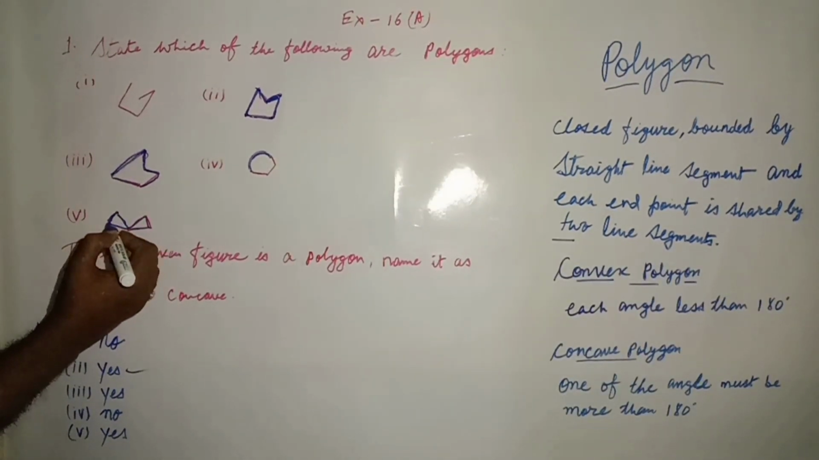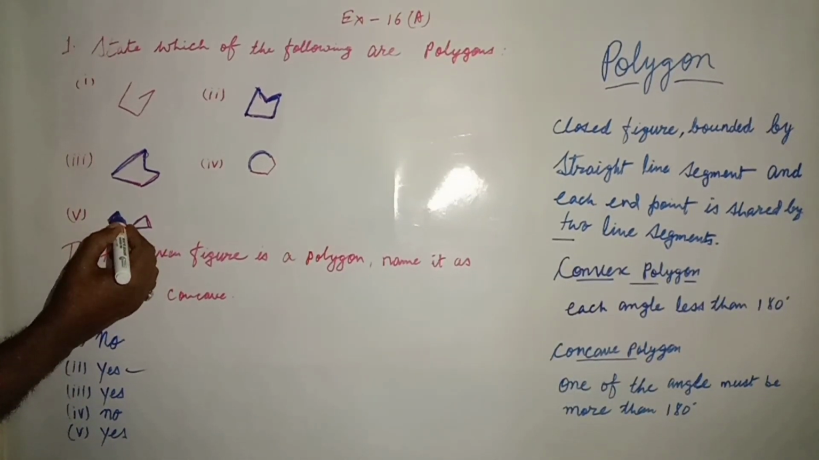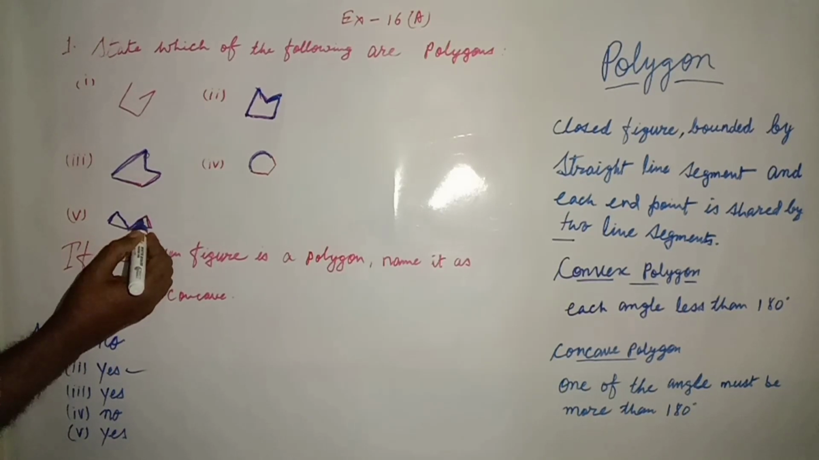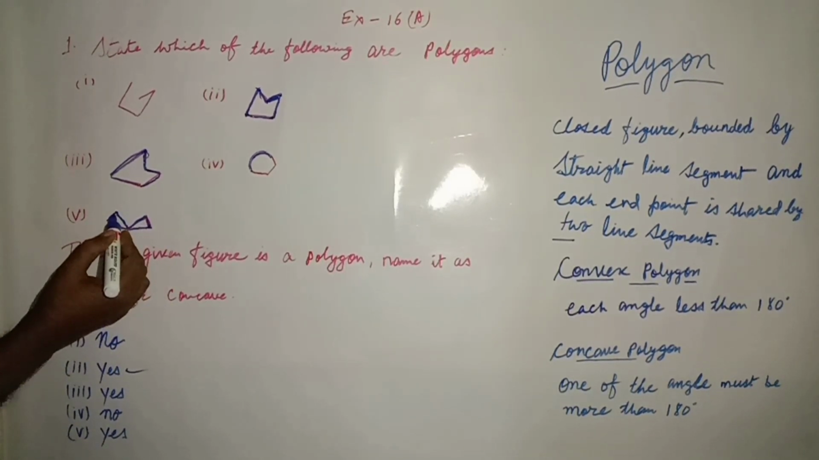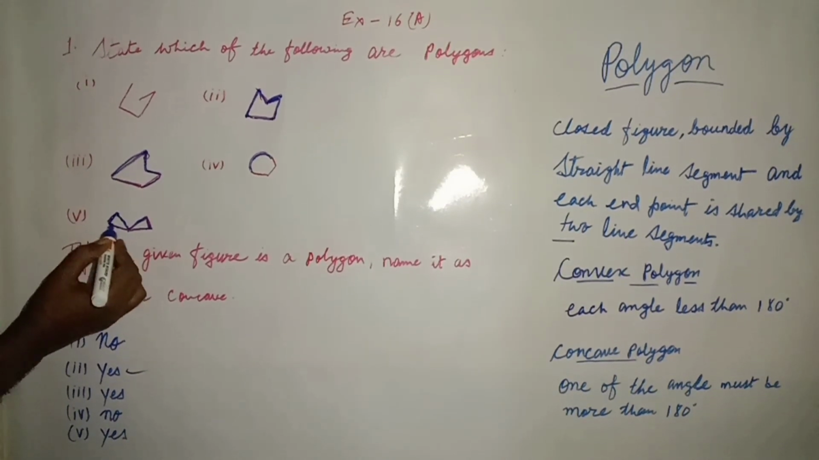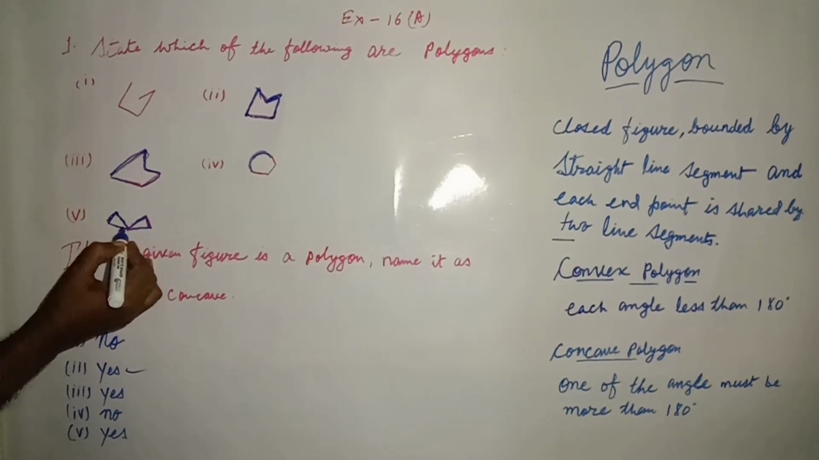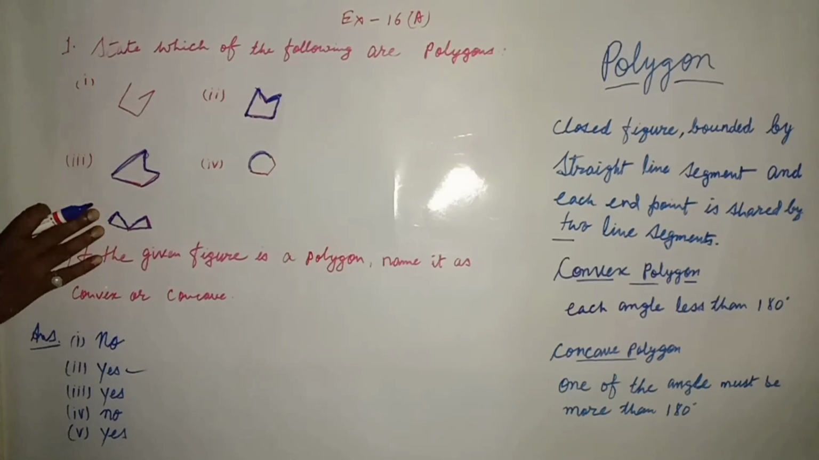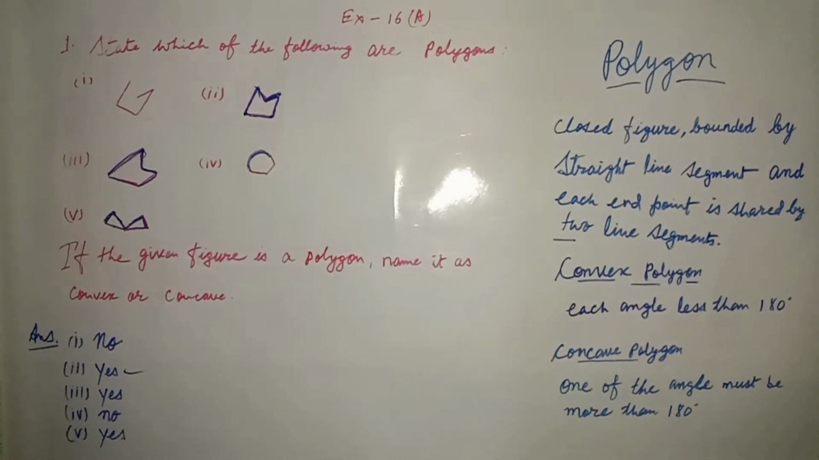Now we will see the question number 5. See, this one is a closed figure. There is no space between two line segments, and every two line segments share a single end point, like this. See, this one and this one also, and this one also. So we can say that this is a polygon.